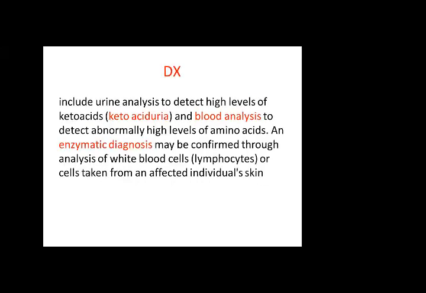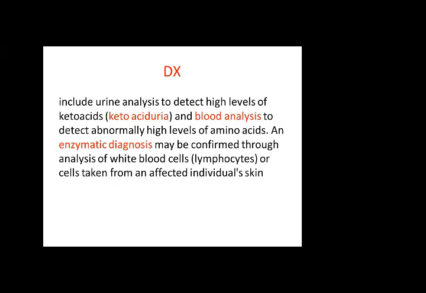Diagnosis is made by analysis of the urine and plasma. You can detect high levels of ketoaciduria, and by blood analysis, there will be abnormally high levels of these amino acids. Enzymatic diagnosis may be confirmed through the analysis of white blood cells, lymphocytes, or cells taken from an affected individual's skin.